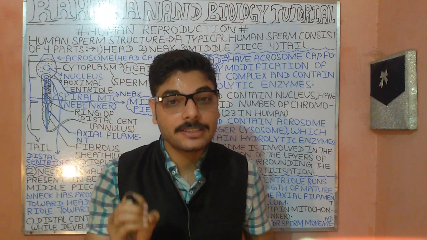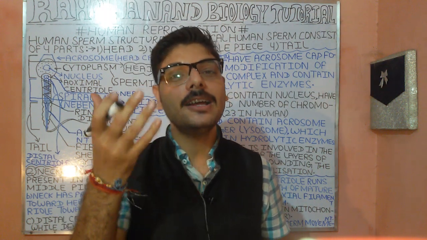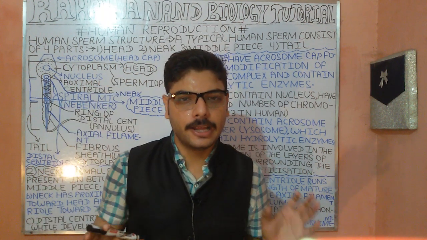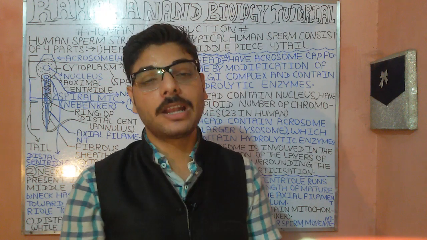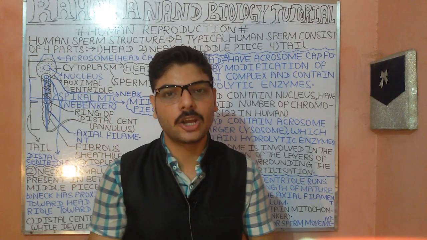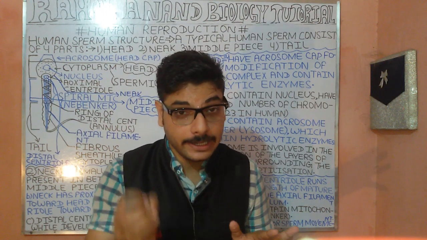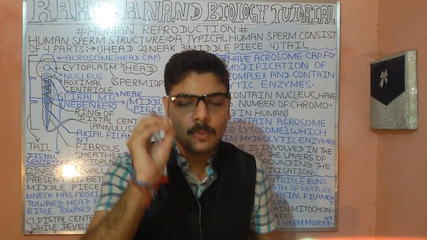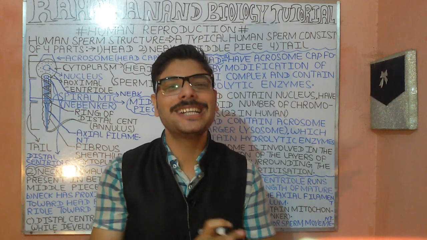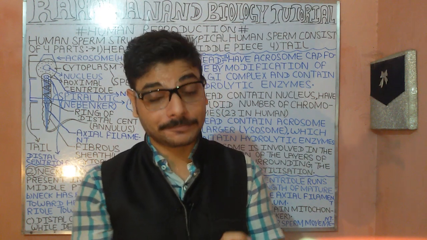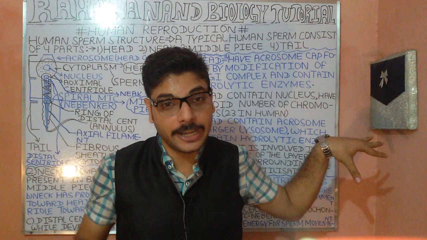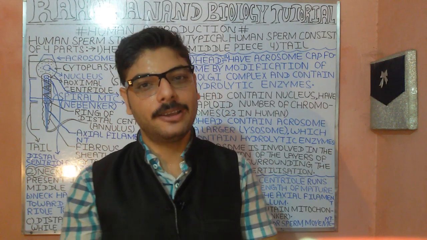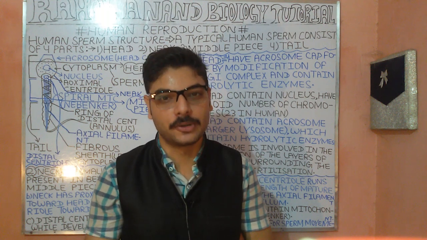Then we did a bit of introduction, meaning what actually is the neck. Remember, the neck is nothing but the in-between portion, between the head part and the tail, in the typical human sperm. Then, talking about the position in the neck, there is the proximal centriole towards the head portion, understood? As well as the distal centriole towards the tail portion, of course.